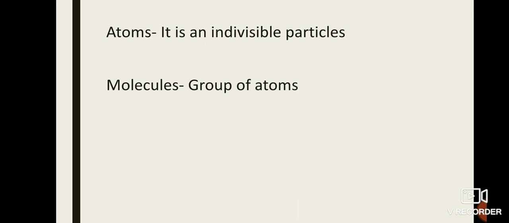Then what are atoms? An atom is an indivisible particle. An atom consists of three types of particles: protons, neutrons and electrons. Next, what are molecules? Molecules are groups of atoms. We all know that matter is composed of some very small particles called atoms that join together to form molecules, which in turn give rise to matter. Understand?